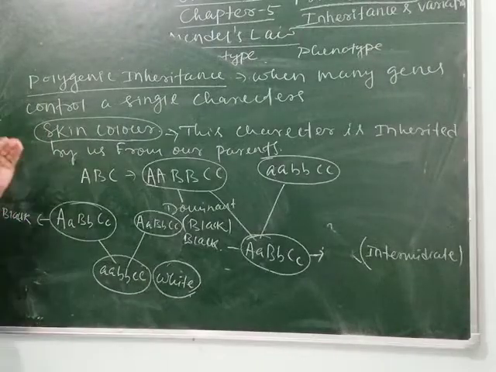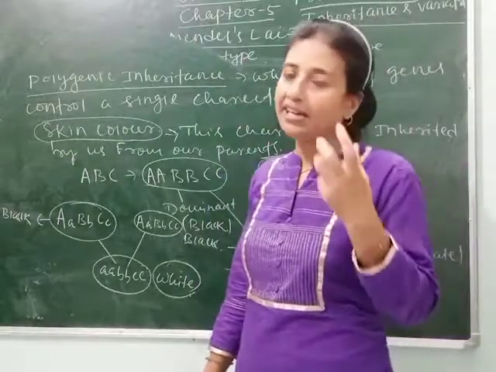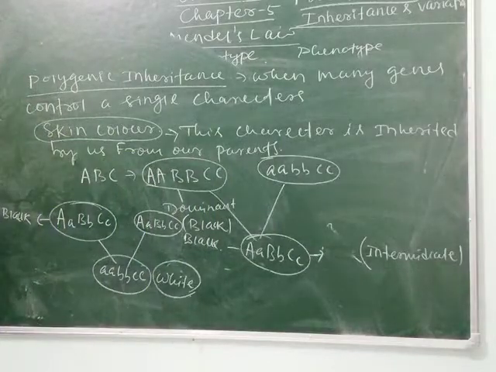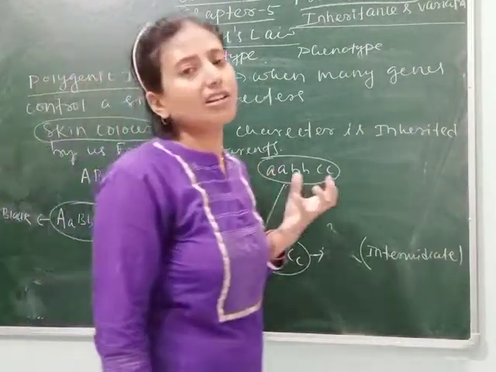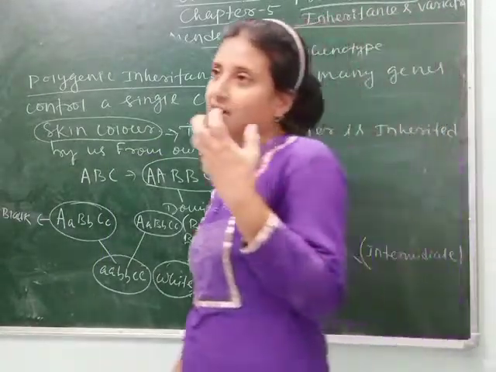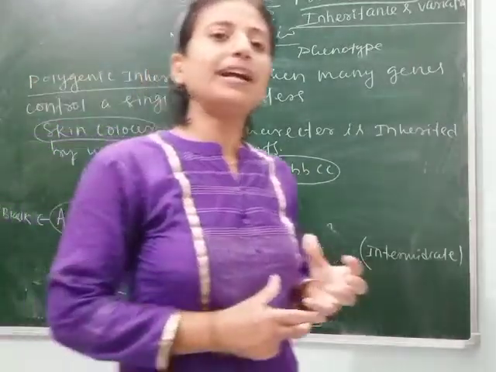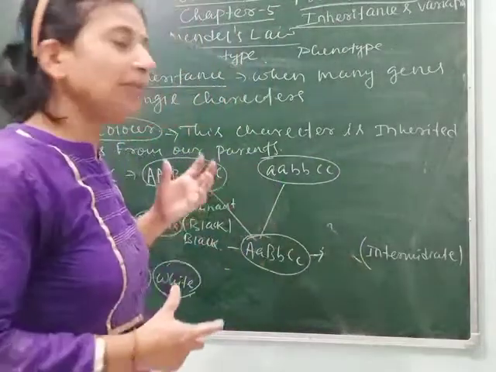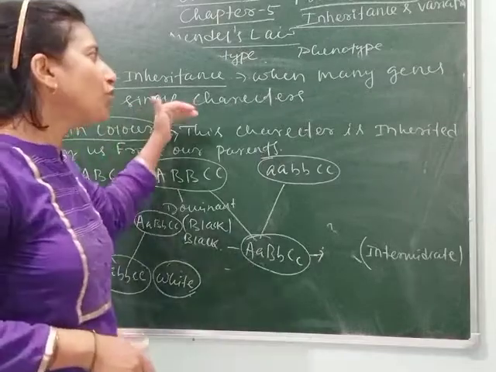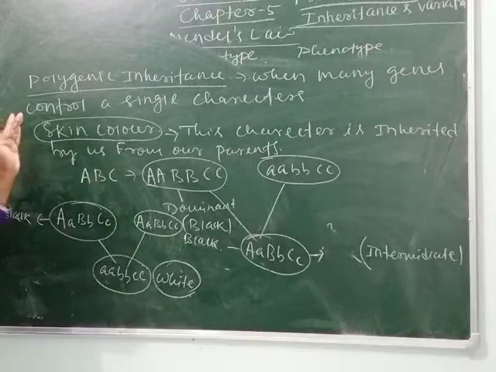So like skin color, many other characters are present in us, which we inherit from our parents, which also follow polygenic inheritance, like our intelligence and hair color also. As we have different types of hair colors, some are black, some are grey, some are white. Not only in India, but if you see the whole world and different places of the world, then people have different types of hair color also. So hair color is also controlled by many genes, and we can take this as an example of polygenic inheritance.